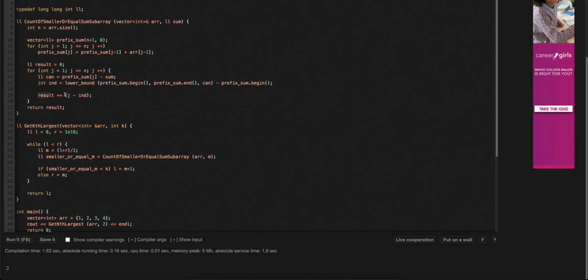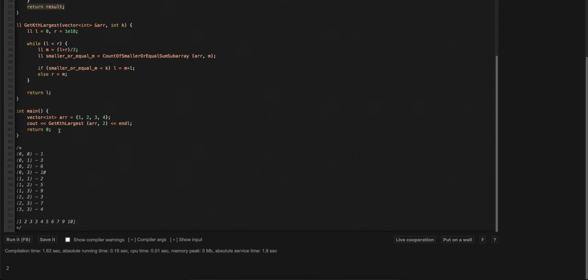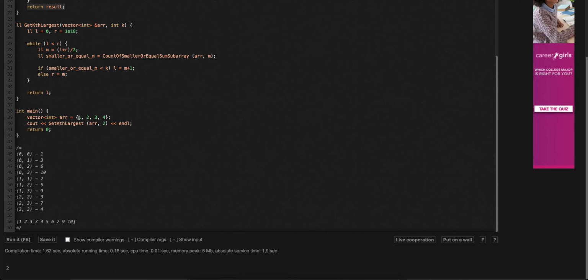Now in the result we will just add j minus index and return the result finally from this function. So I have tested this function already with a simple array. For the second largest it should give 2, and that's what it is giving.